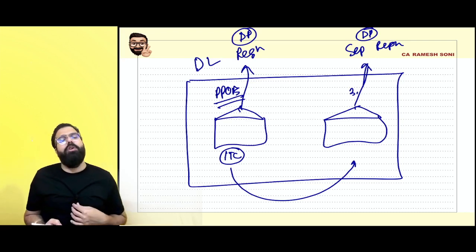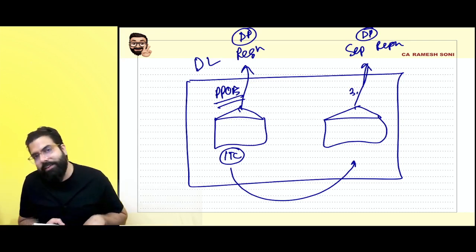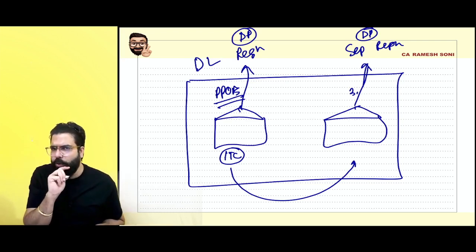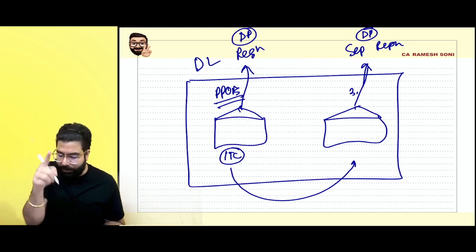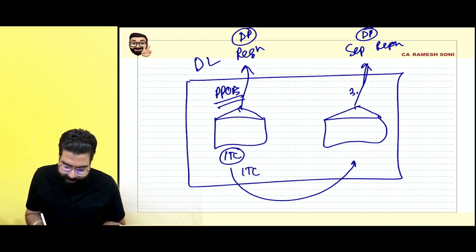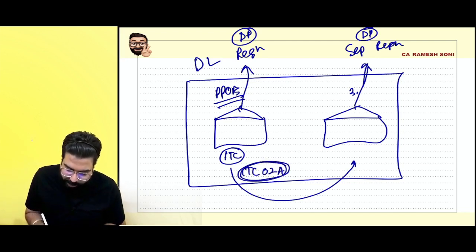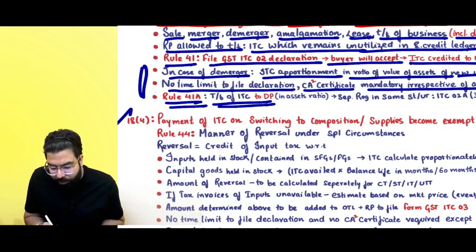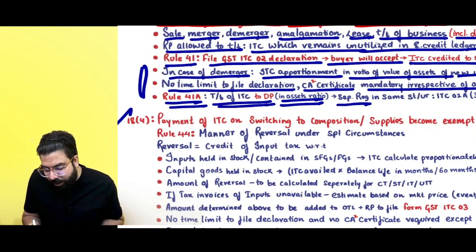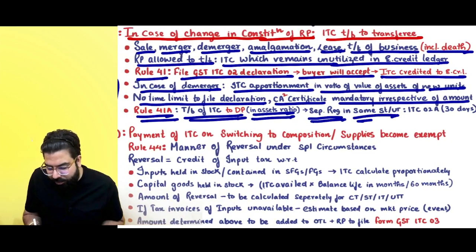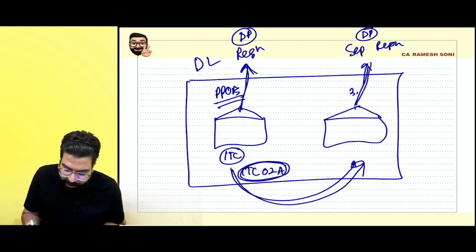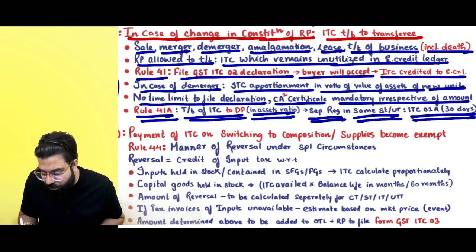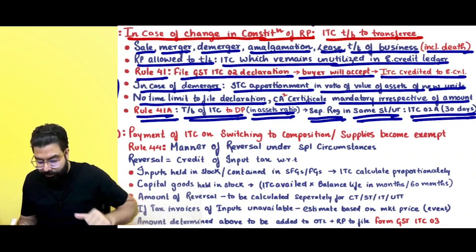Yes, they told us you have to transfer some amount of ITC. How much ITC are you going to transfer? On the basis of the ratio of the asset you transfer. But sir, you have to file ITC 02A when you are transferring to your distinct person. That is what is being told. ITC transfers to your distinct person in the ratio of the asset. When you take a separate registration in the same state, you can transfer the credit. Just go online and file ITC 02A within 30 days.